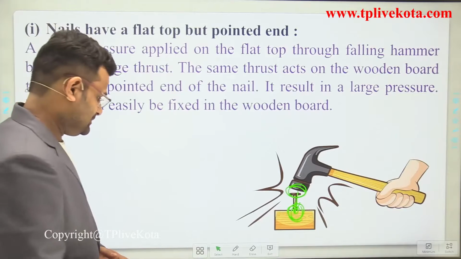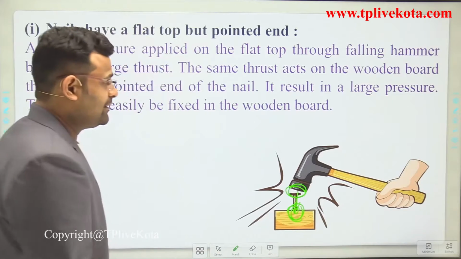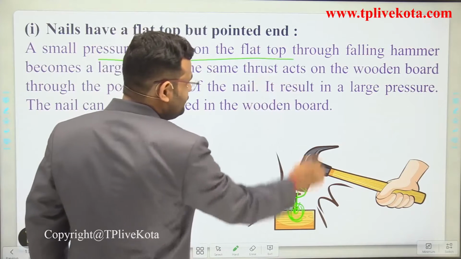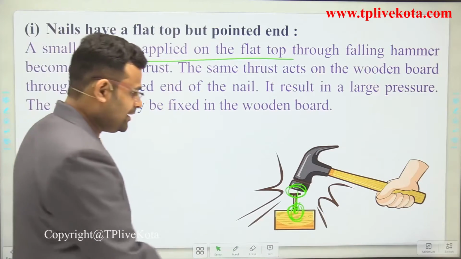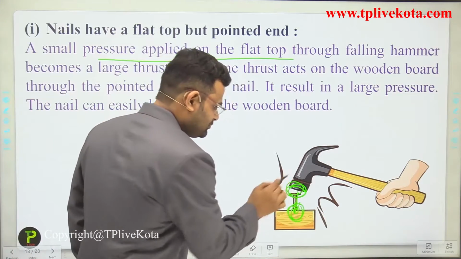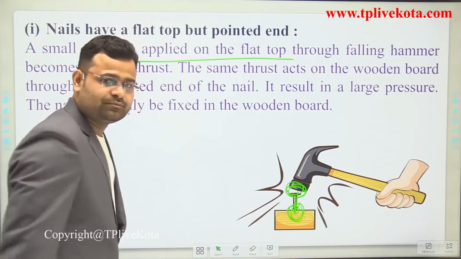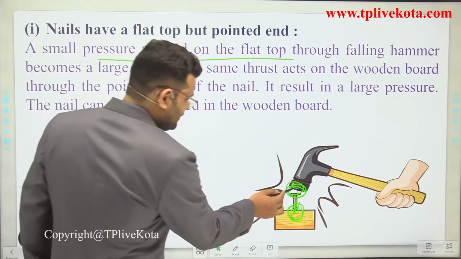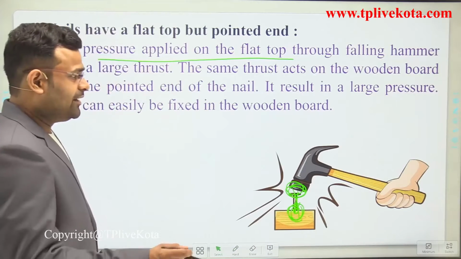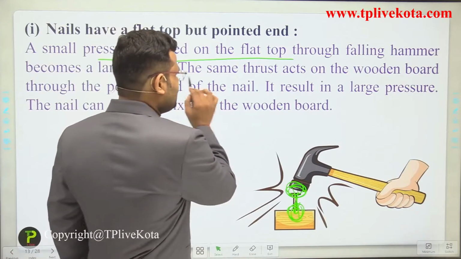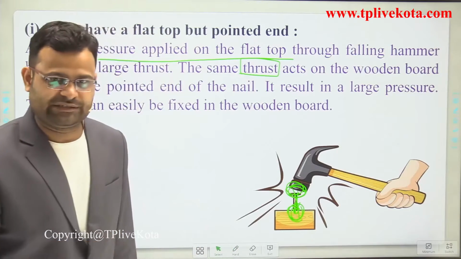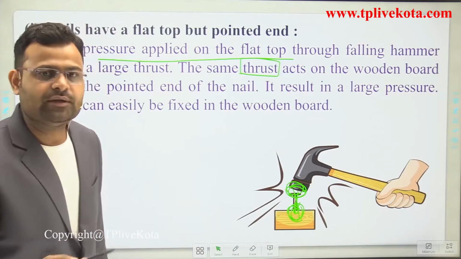Now write this. What happens? A small pressure is applied on the flat top through the falling hammer. After applying, this pressure will be transferred to the complete nail. There is a single word for it, that is thrust. Thrust is also called pressure.